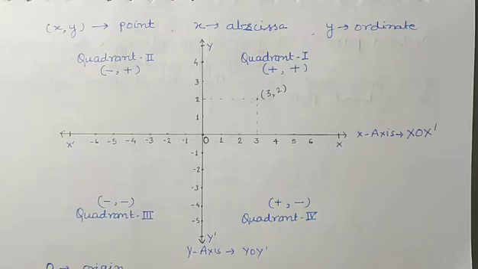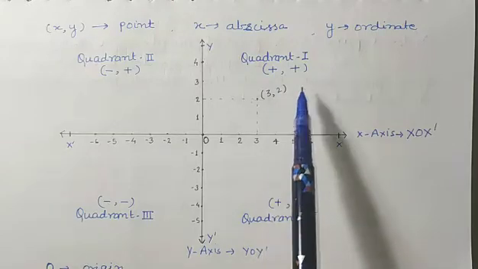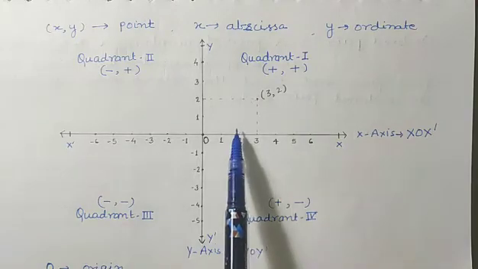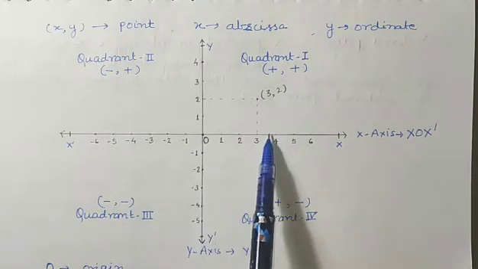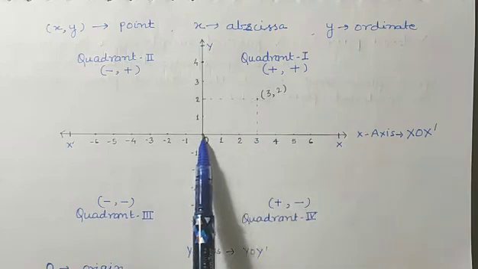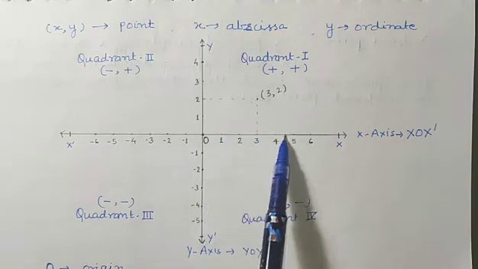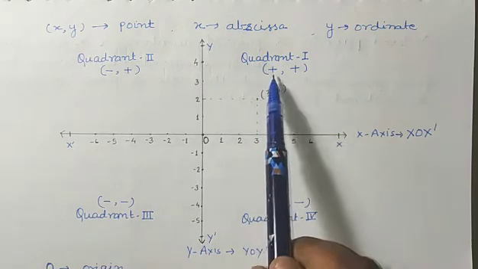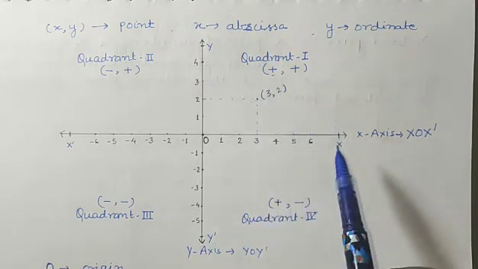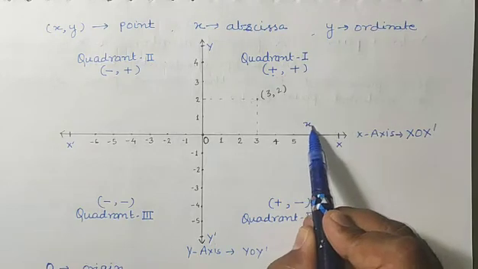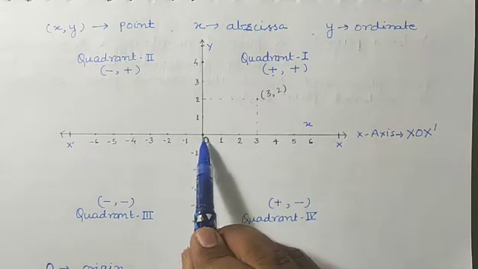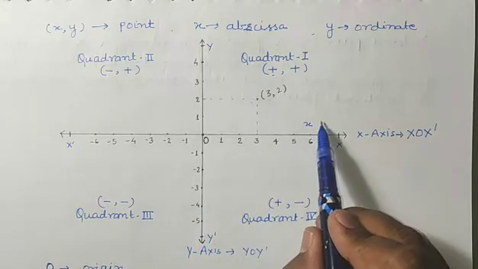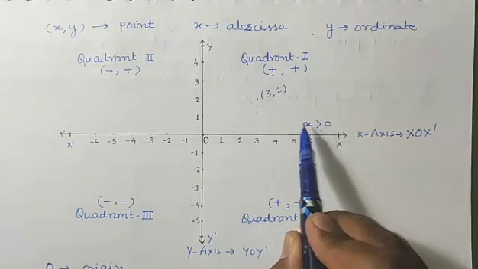Okay students, now see, if we talk about this section, here we can see on the right hand side of the 0, we know that all the positives are there, means the first place, that is abscissa, means you can say all the x means all the distances towards x-axis will be greater than 0 in this section.